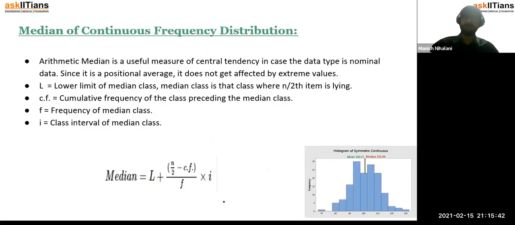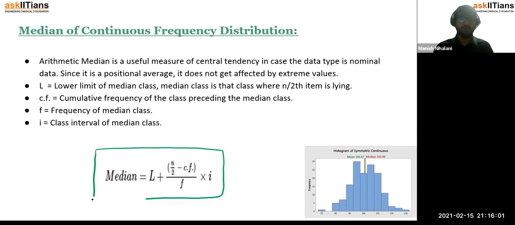Now let's see how to calculate the median for a continuous frequency distribution, wherein you are grouping the observations. In that case we use this formula: median is equal to L plus n by 2 minus Cf upon f into i, where L is the lower limit of the median class, Cf is the cumulative frequency of the class preceding the median class, f is the frequency of the median class, and i is the class interval of the median class.